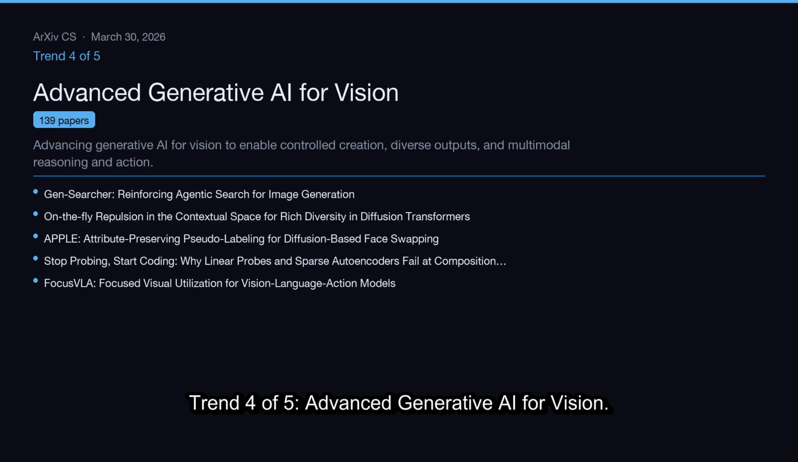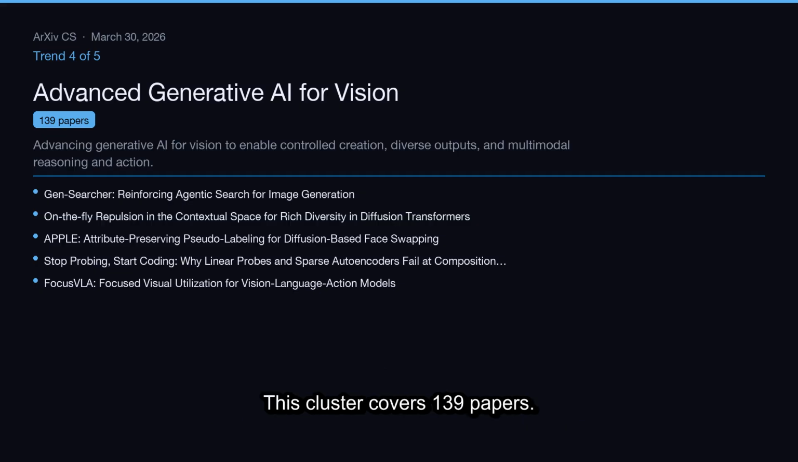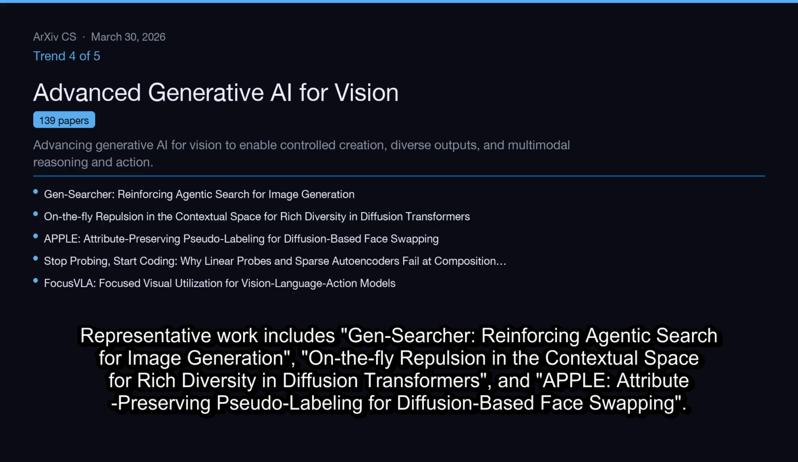Trend 4 of 5. Advanced generative AI for vision. Advancing generative AI for vision to enable controlled creation, diverse outputs, and multimodal reasoning and action. This cluster covers 139 papers. Representative work includes Gen Searcher, reinforcing agentic search for image generation, on-the-fly repulsion in the contextual space for rich diversity in diffusion transformers, and Apple, attribute-preserving pseudo-labeling for diffusion-based face swapping.